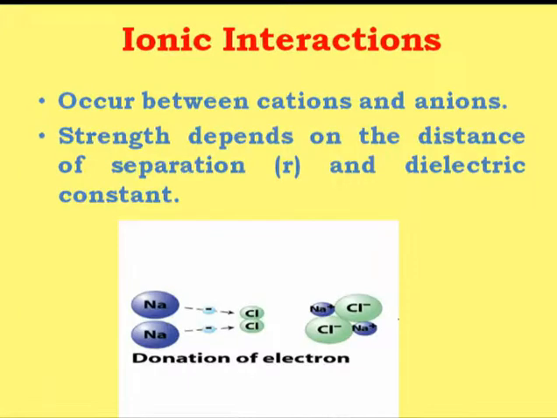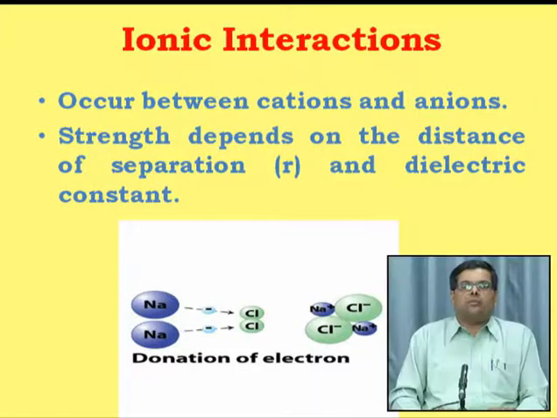Now let us look at what these different types of interactions are. The first one is the ionic interaction, which refers to those interactions which occur between cations and anions, that is the positively charged and the negatively charged atoms of a molecule. And here the strength of the interaction depends on the distance of separation, that is R, and the dielectric constant.